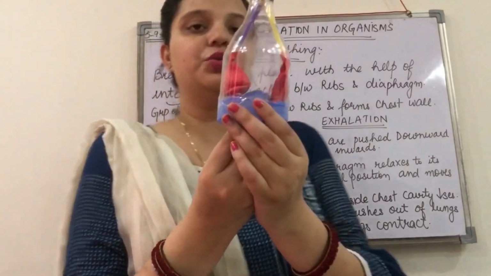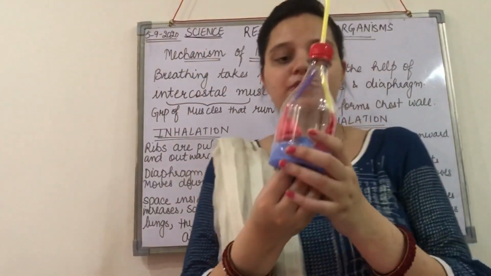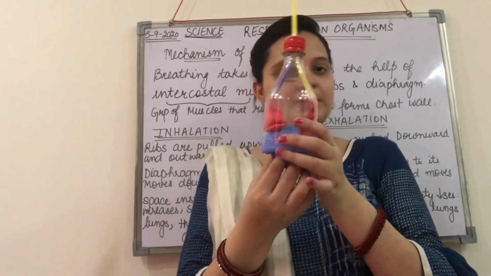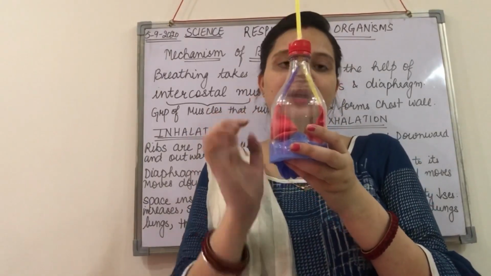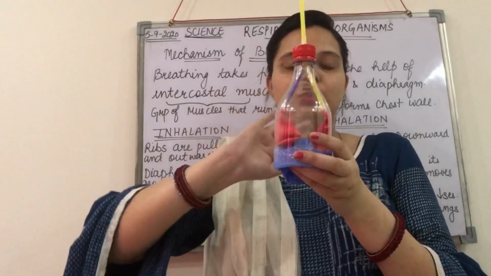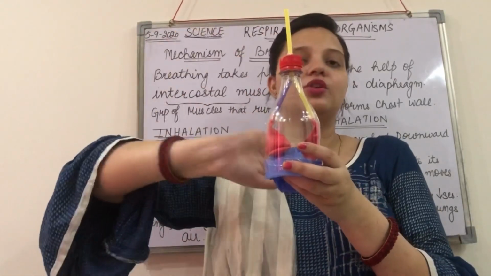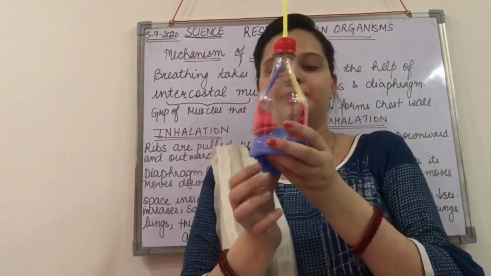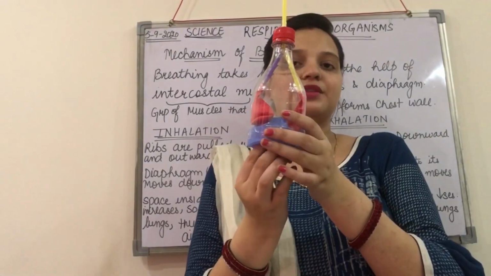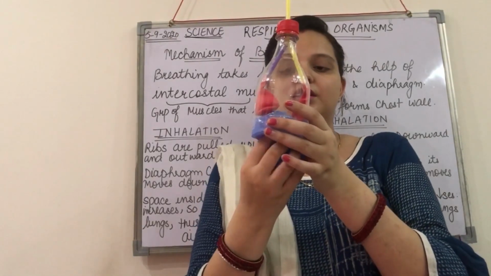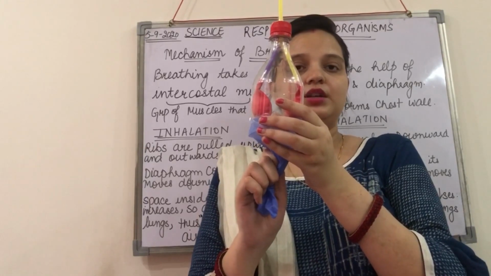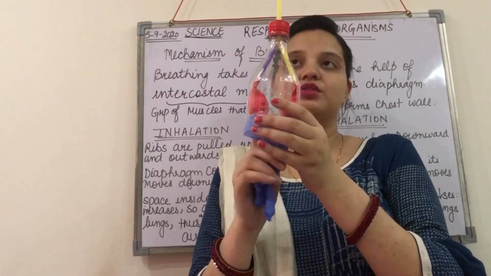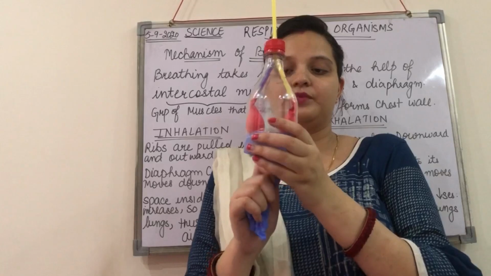So let me show you the inhalation and exhalation process now. This is the exhalation. Here the lungs are not filled with air, they contract. Now they will be giving out all the carbon dioxide rich air, and when we have to receive the air, the diaphragm is moved downward, and the air rich in oxygen is rushed in.